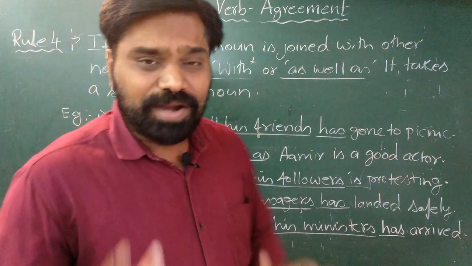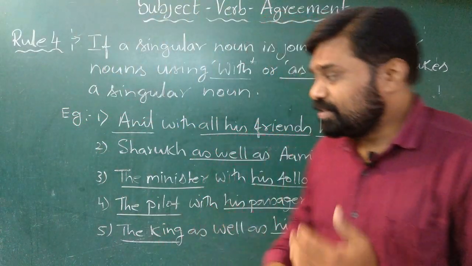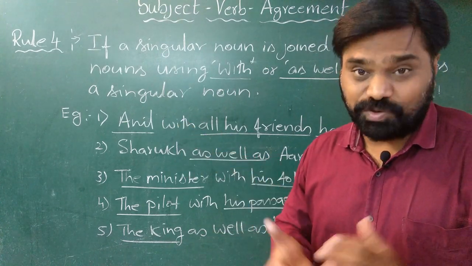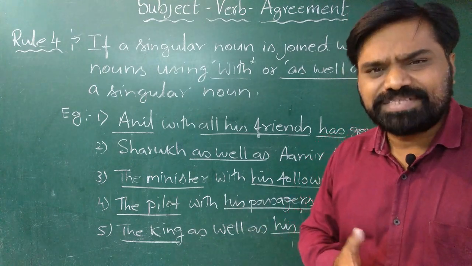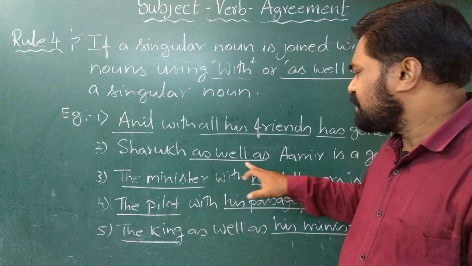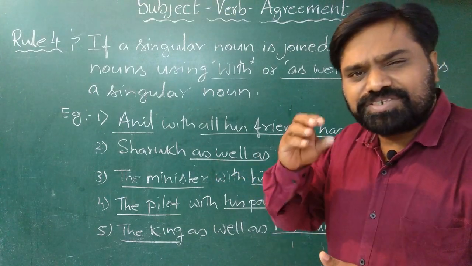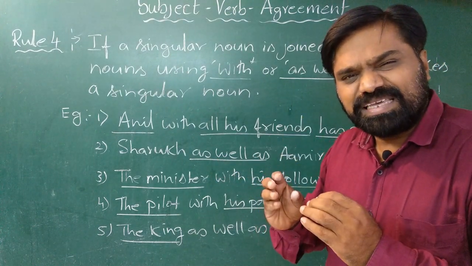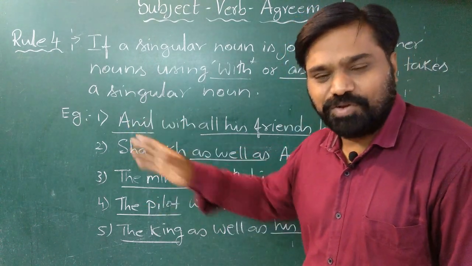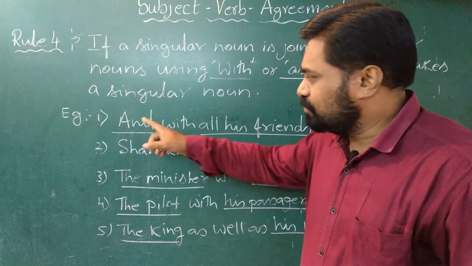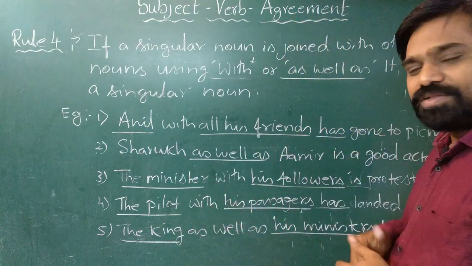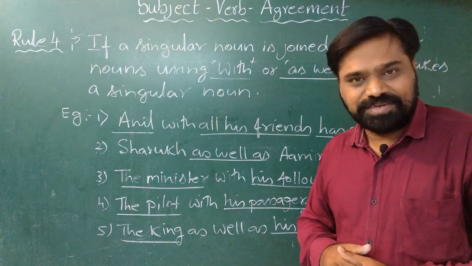Now we have to understand the logic here. Though there are plural subjects in the sentence, then why should we use a singular verb? The logic is very simple: when we use with or when we use as well as, our stress or our focus is mainly on the first subject, which is singular. As we focus more on the first subject, which is singular, our verb also should be singular, right?